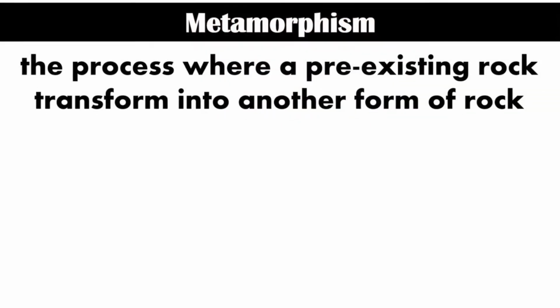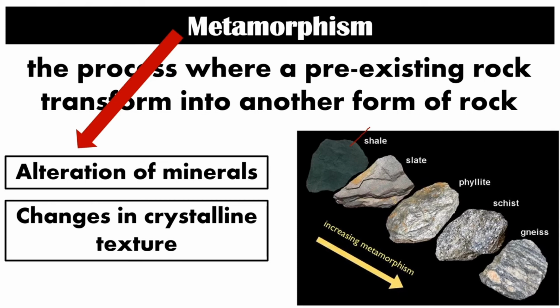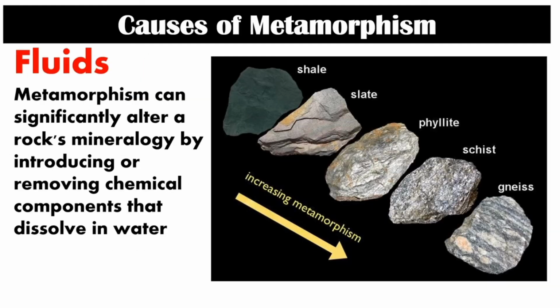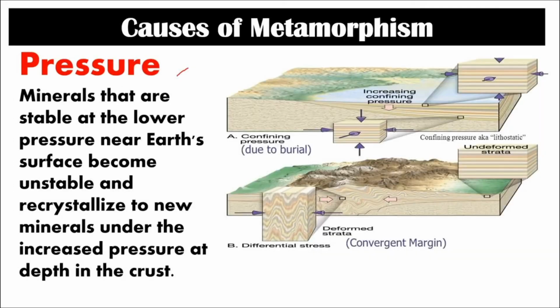Metamorphism is the process where a pre-existing rock transforms into another form of rock, with alteration of minerals and changes in crystalline texture. One example of metamorphism is this illustration. One of the causes of metamorphism is fluids. Metamorphism can significantly alter a rock's mineralogy by introducing or removing chemical components that dissolve in water.